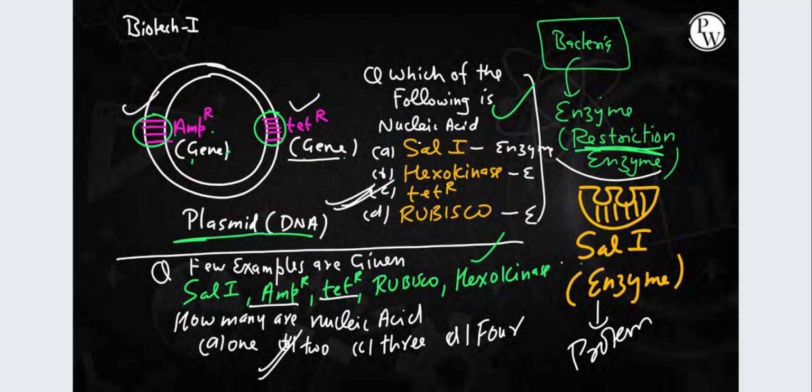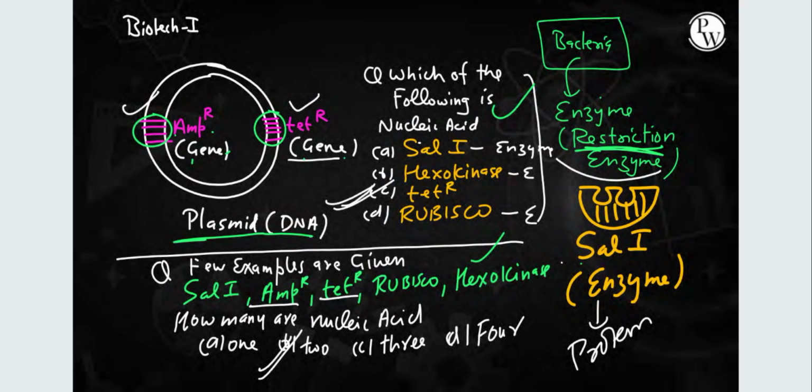Now here the two examples are good questions. Which of the following is a nucleic acid? The options are SAL1, an enzyme; hexokinase, again an enzyme; tetracycline resistance gene; and Rubisco, ribulose bisphosphate carboxylase oxygenase, again an enzyme. So SAL1 is an enzyme. We know that enzymes are proteinaceous in nature except ribozyme, which is RNA, a nucleic acid.